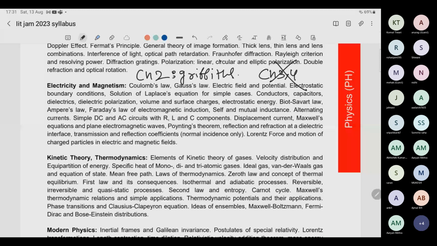EM waves is the most tricky part. If you have never studied EM waves in your entire life, at least go through the Maxwell equations. But I would suggest you please do EM waves, because if you do, it is going to give you good marks. And it is actually simple, questions coming from EM waves only need formulas.